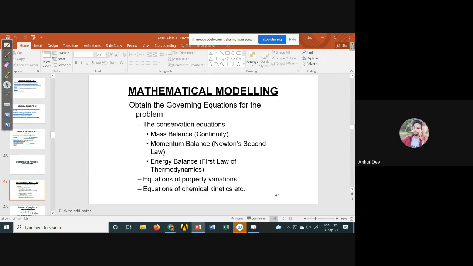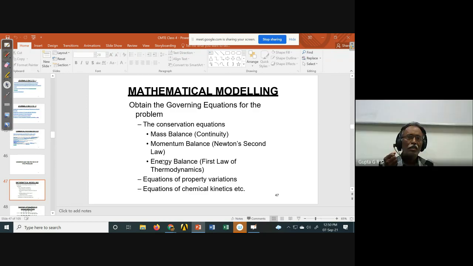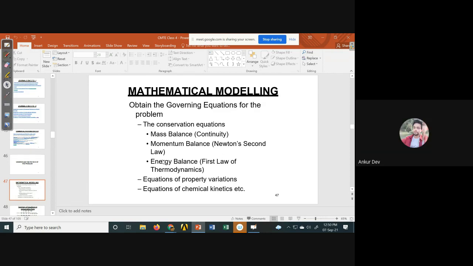So these are just codes, sir? Yeah, code means it is a package. Many times you don't know exactly what is happening inside. Like ANSYS Fluent, if you have come across that, you have to give the inputs and you get the outputs. It is almost like a black box. You cannot modify the package. The code will not be given to you. Okay, sir. Got you, sir.